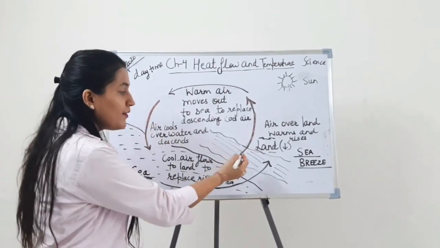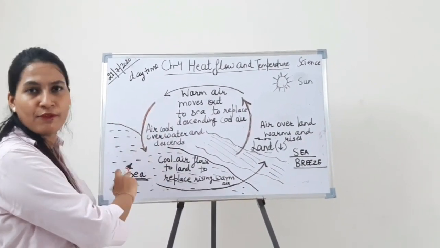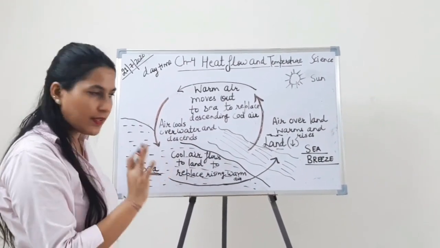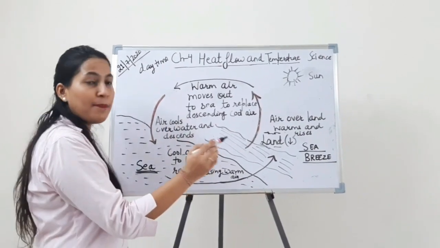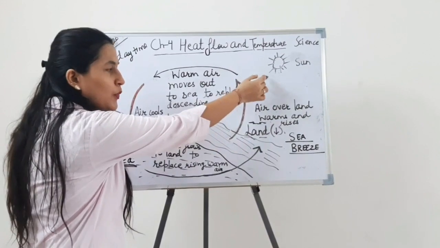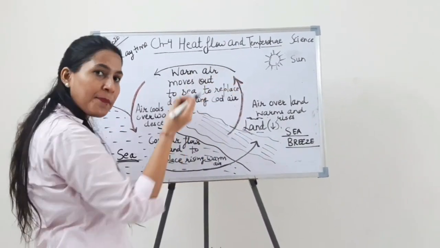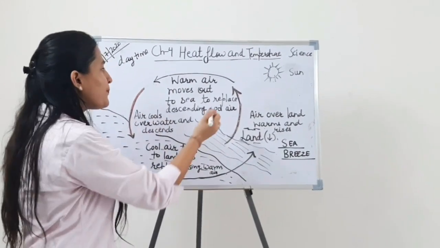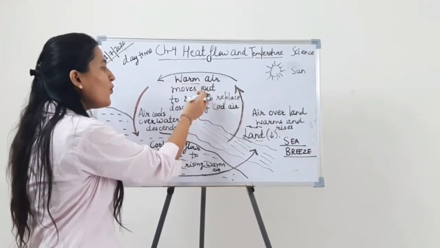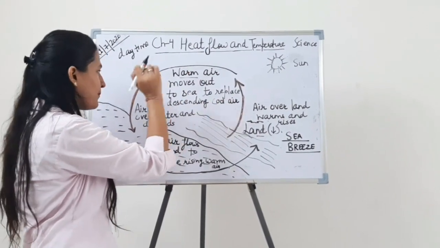First understand what we need. We need sun, land, sea. Sea full of water, as you know. First step, air over land warms and rises due to the temperature of the sun. It expands and pressure becomes less. Then this warm air moves out to sea to replace descending cool air.